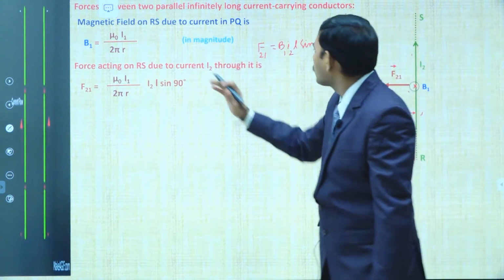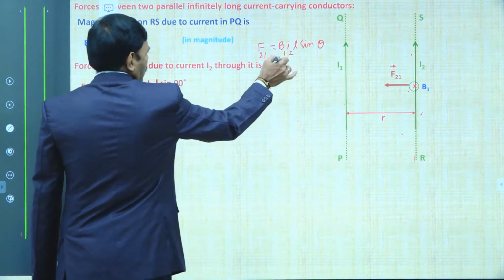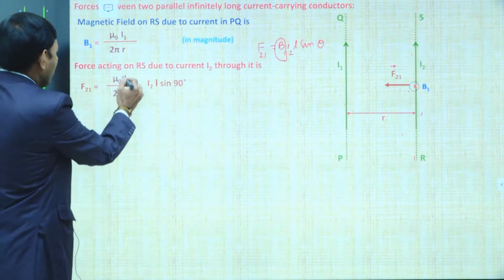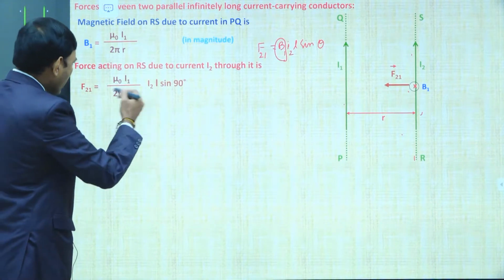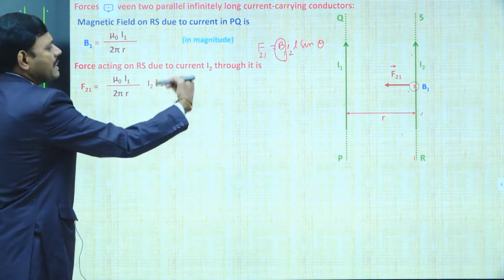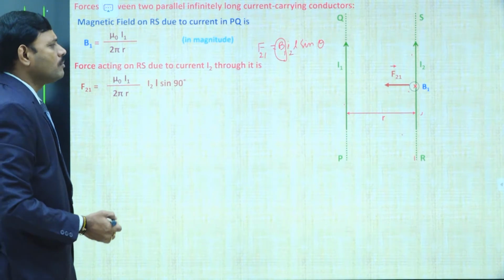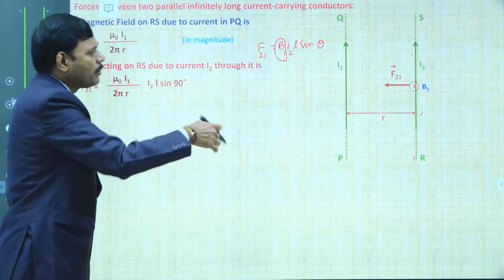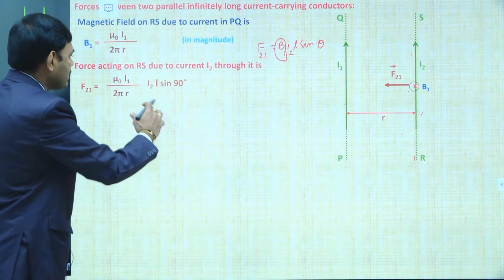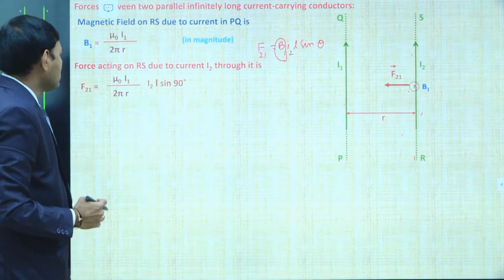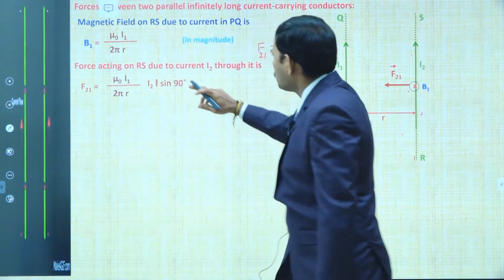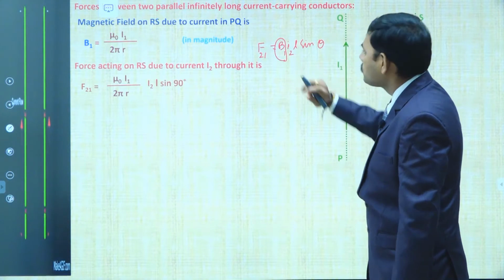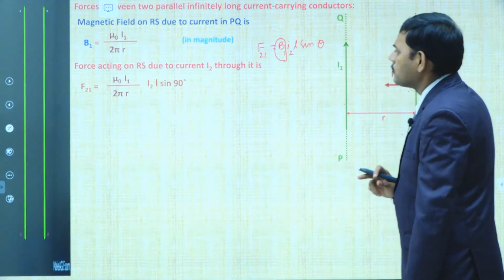And we replace B1 by the above formula, mu naught I1 by 2 pi r, into I2 into L into sin 90, as B1 into the board and the positive y direction make a 90 degree angle. So F21 is equal to mu naught I1 by 2 pi r, I2 L, into sin 90 degrees.